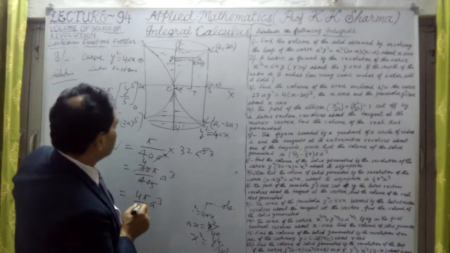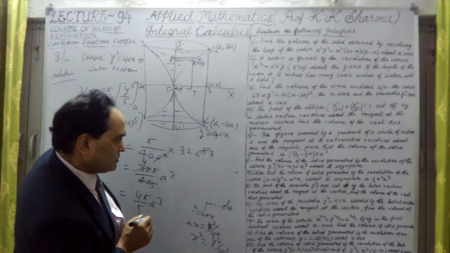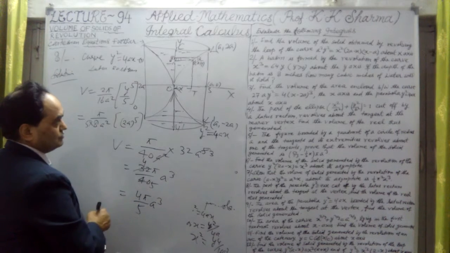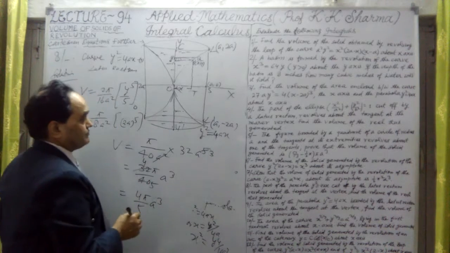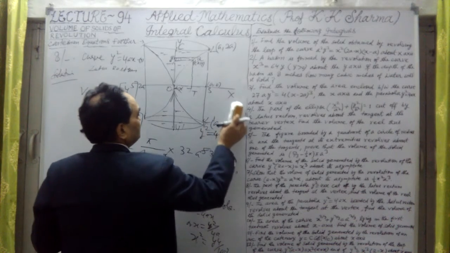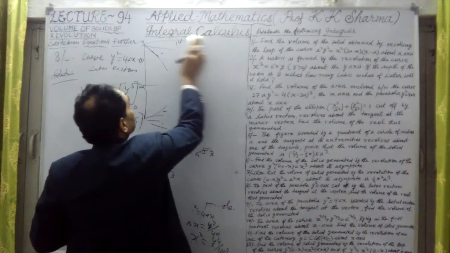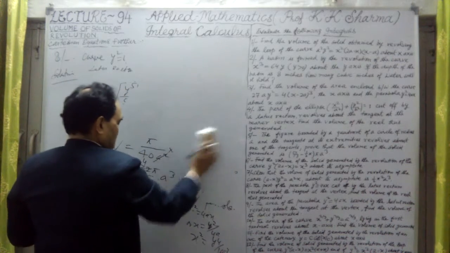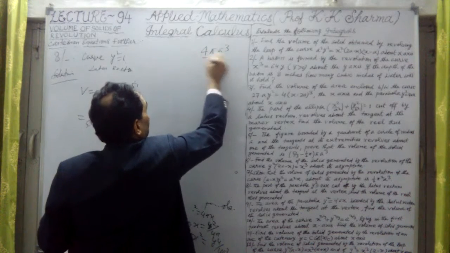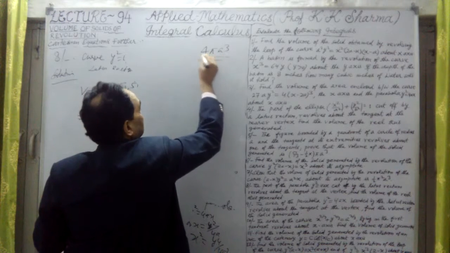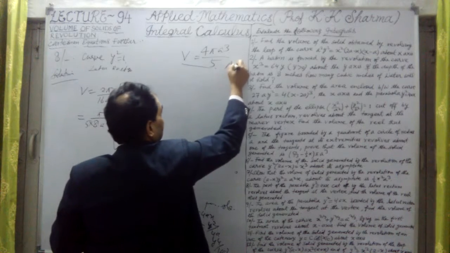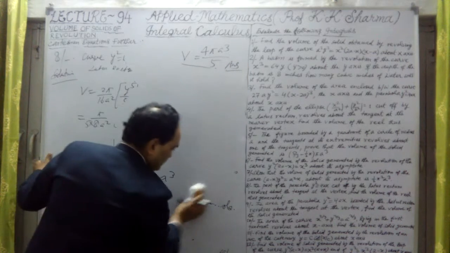Question number 8. The answer is not given, no problem. This is the answer here: 4 by 5 pi a cube. So the answer of question number 8 is 4 pi a cube upon 5. This is the volume of the reel. This is the answer here, 4 pi a cube upon 5.